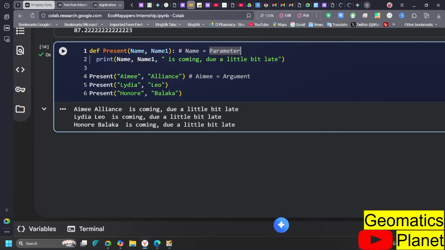There are other things we are likely going to talk about, but I don't really want us to spend much time now. But you can also assign a default value to a parameter. For example, if you call that function without an argument, it uses the default value. If there is nothing in it, then it automatically uses the default value.